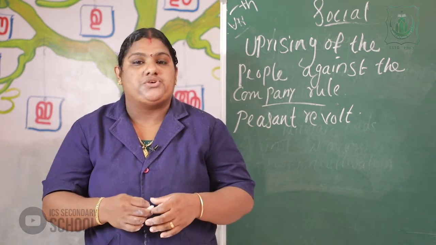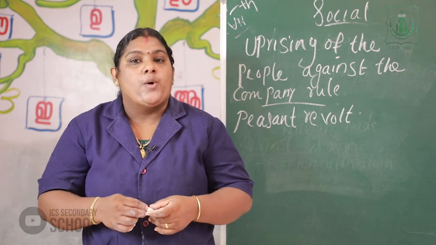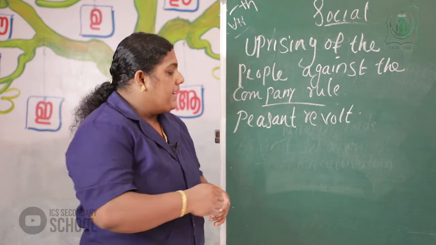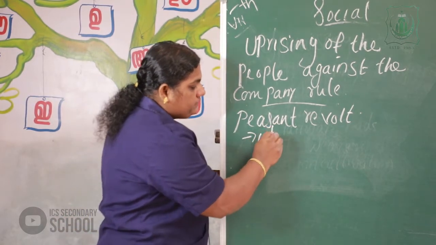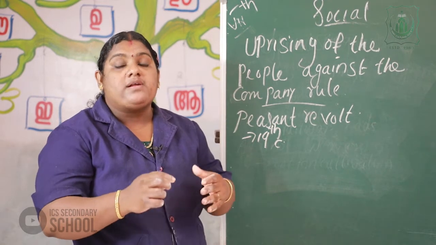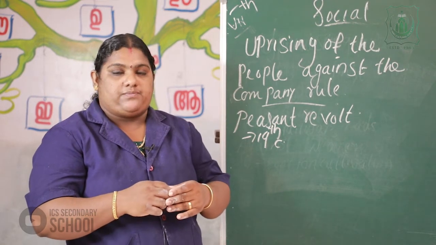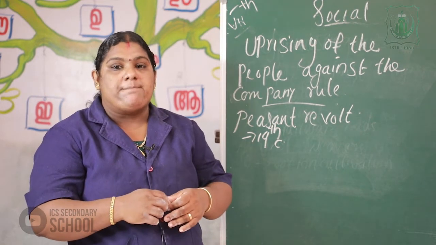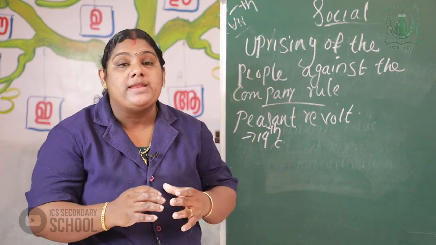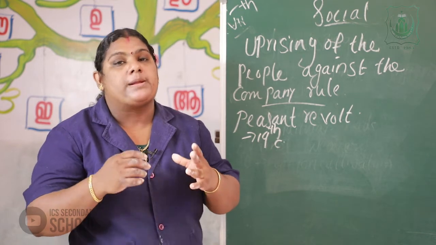In the 19th century, several rebellions broke out in the Malabar region. The Mappila tenants led this rebellion, so it is known as the Mappila rebellion.